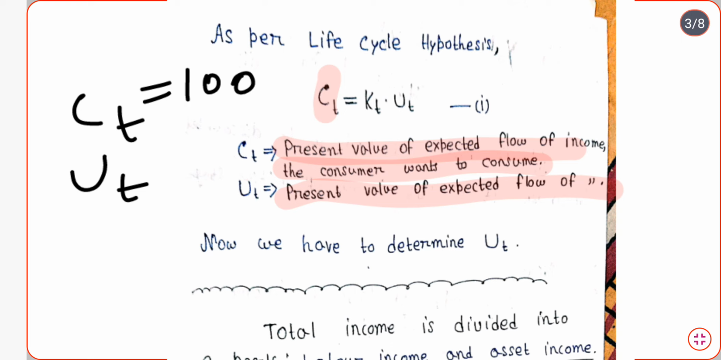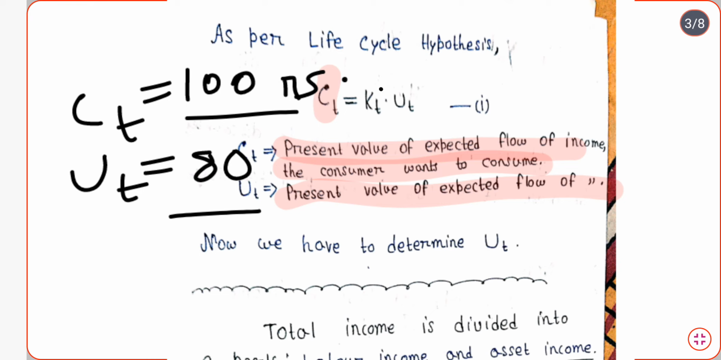Now suppose the consumer wants to consume 100 rupees worth of consumption. And UT is the present value of expected flow of income. That means the consumer's current income is denoted as UT. That means the income that is currently coming to the consumer is UT. So suppose this UT is 80. Now 80 and 100 are not equal, so to equate this we need a KT. What is KT? KT is a constant, a proportion that will be multiplied with UT to get CT.